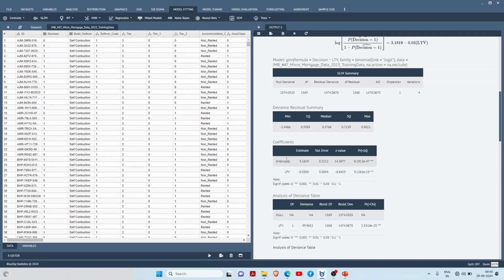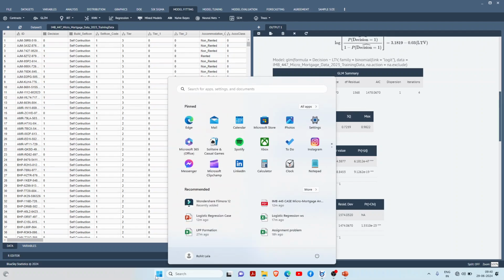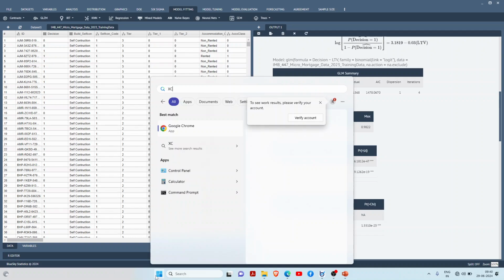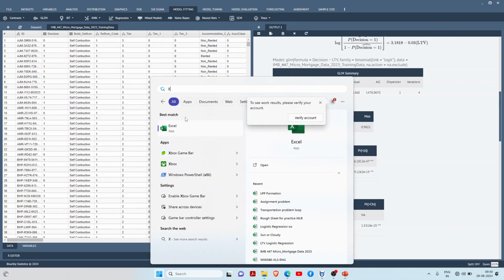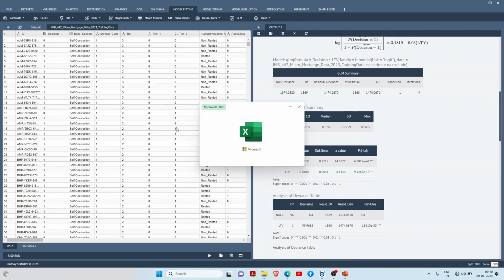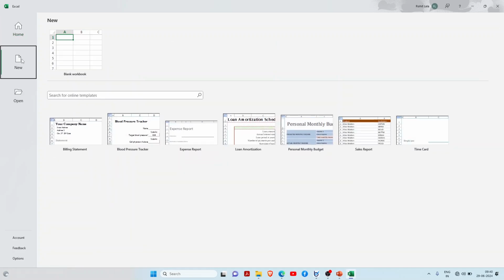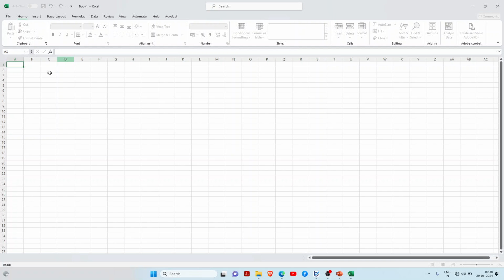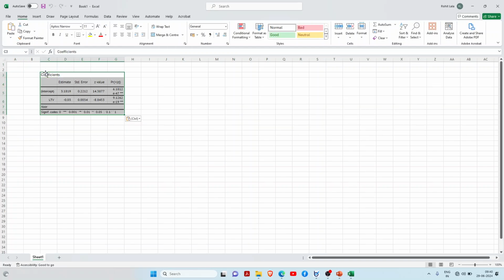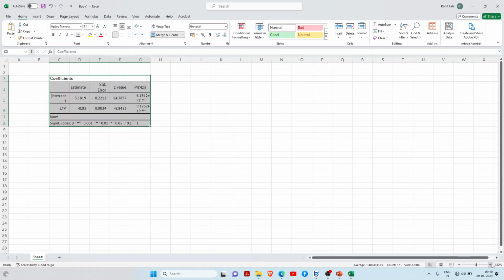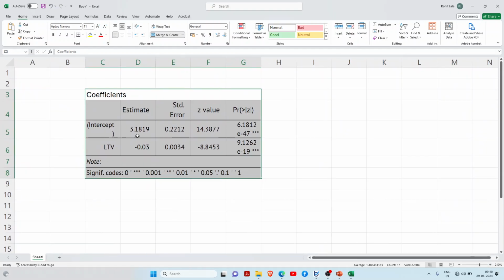So now this is my important part. Here I will just use copy, and I will paste it into Excel. So this is the basic output. I will just zoom in so you can see it clearly.